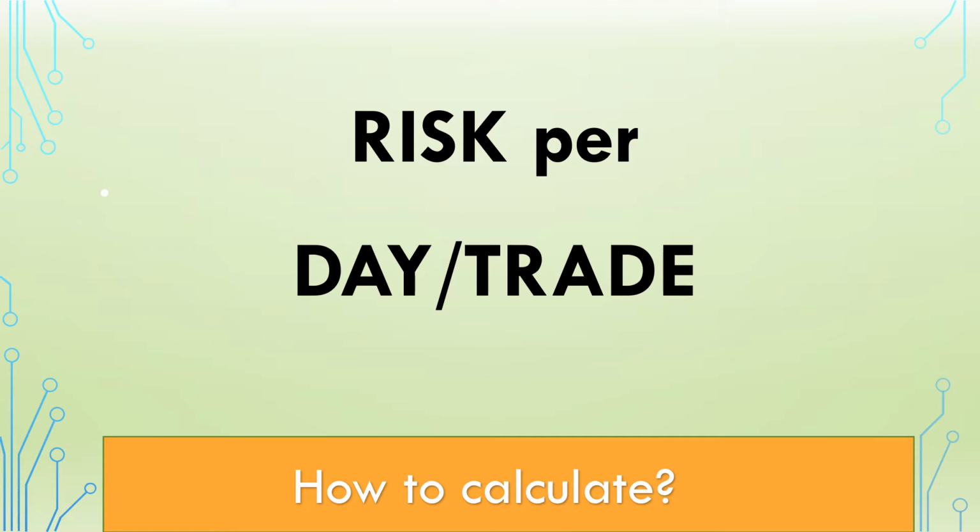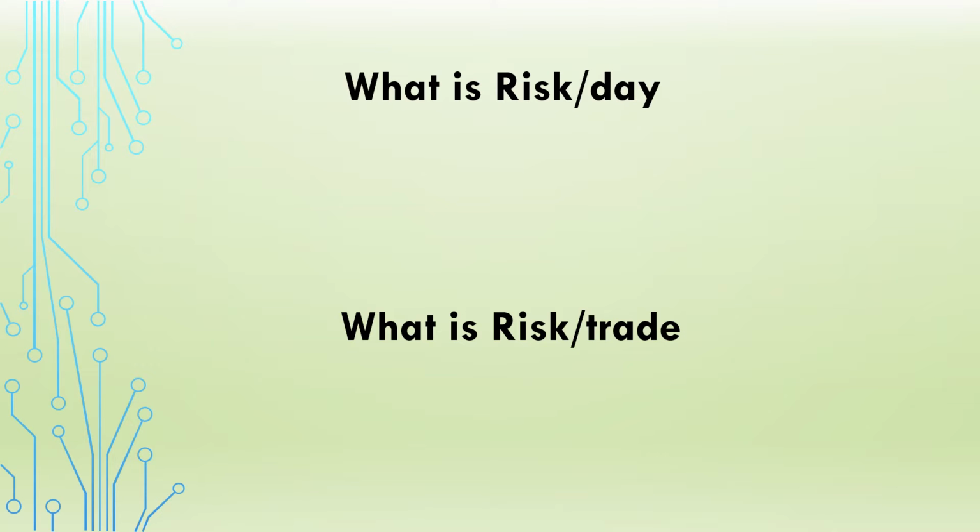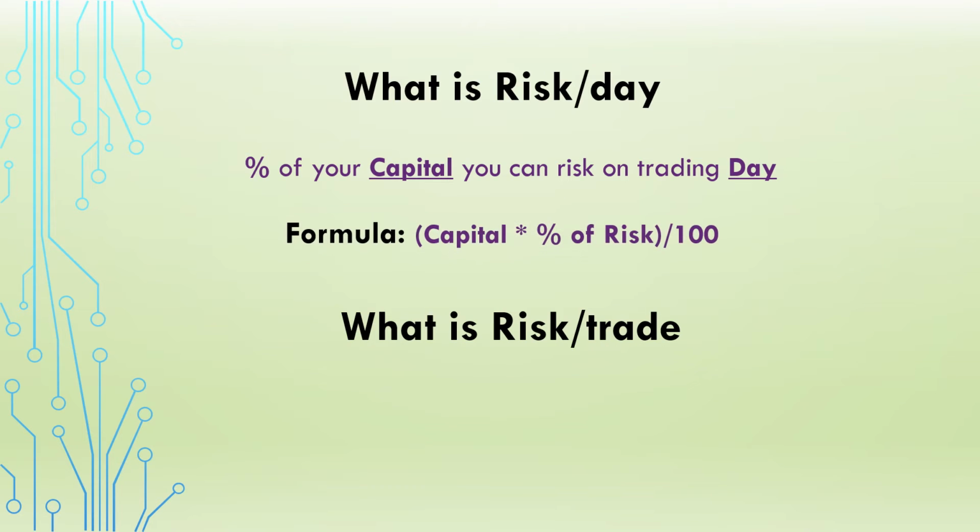In this video, we are going to discuss what is risk per day, what is risk per trade, and how to calculate risk per trade or risk per day. Let us understand what is risk per day. The percentage of your capital you are going to risk on a particular trading day is called risk per day. The formula for risk per day will be capital into percentage of risk divided by 100.